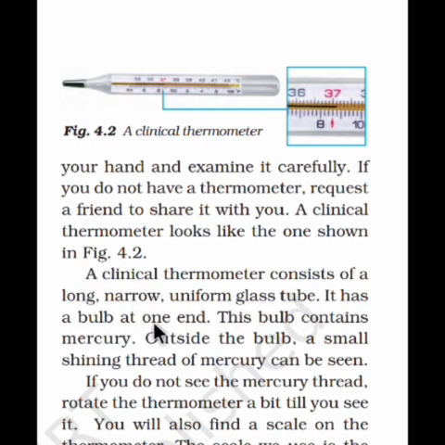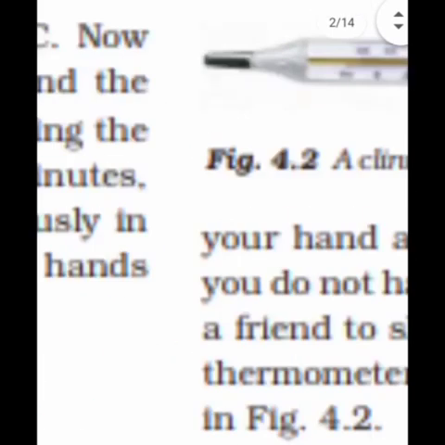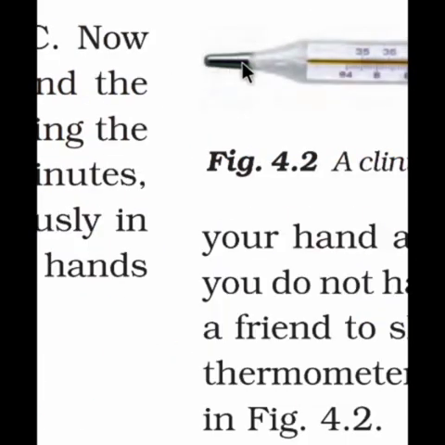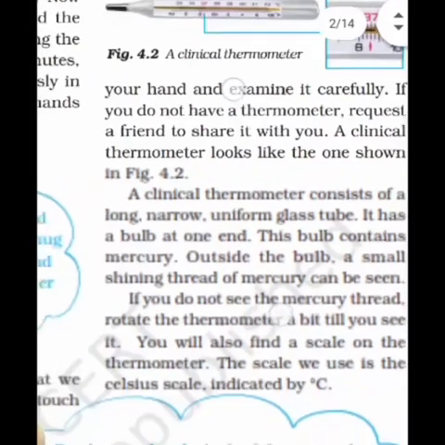It has a bulb at one end. This one is the bulb at its one end. This thermometer has two ends. This is one and this is two, and at one end it is the bulb. At this end, the bulb contains mercury. In this bulb, you can see the tiny top portion. This is a very shiny and small portion because it is filled with mercury.